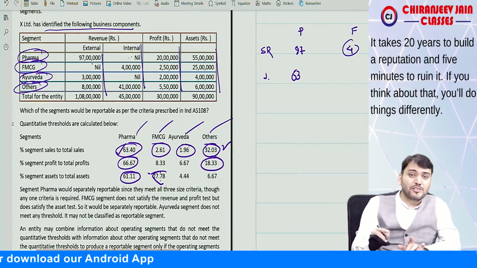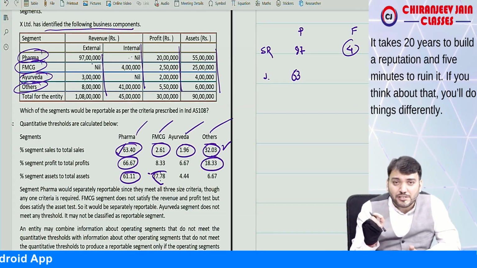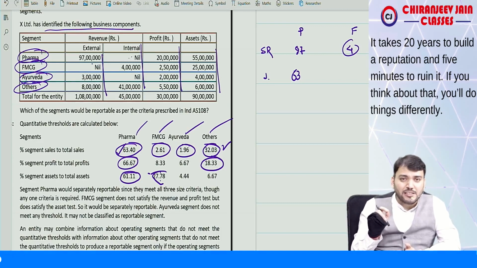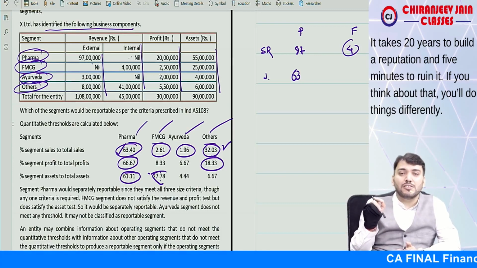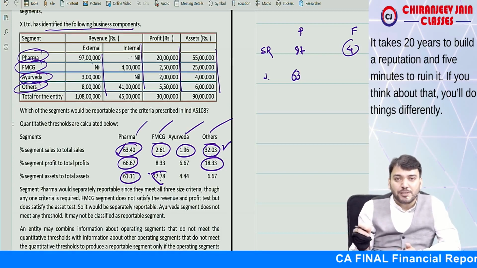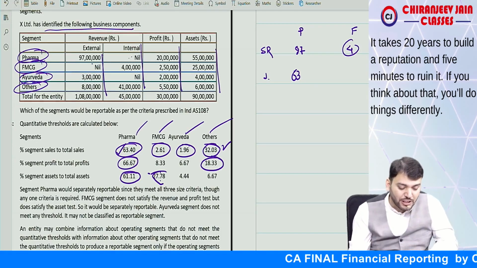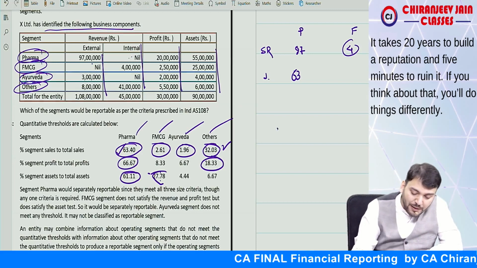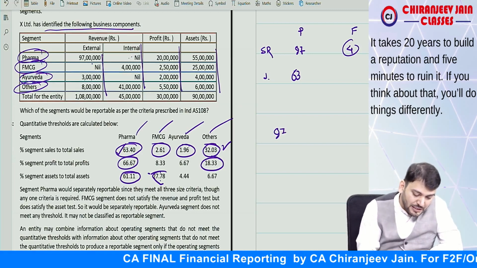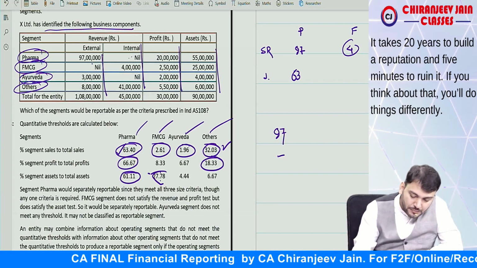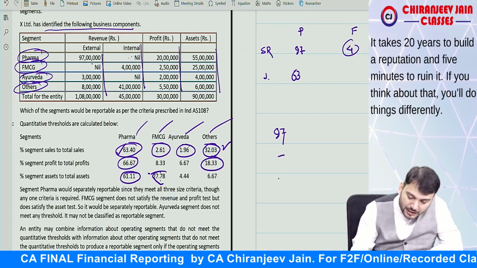Now we also need to check the last point: that external sales included in the reportable operating segments do not constitute less than 75%. External sale of pharma is 97, FMCG nil, and others 8.